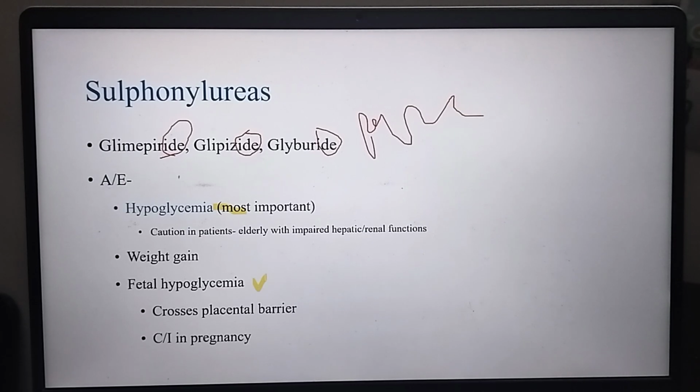fetal hypoglycemia, and crosses the placental barrier. By this mechanism, they are causing fetal hypoglycemia. Sulfonylureas cross the placental barrier, and they are contraindicated in cases of pregnancy. That's why we don't use it. So in case of pregnancy, we generally use insulin.